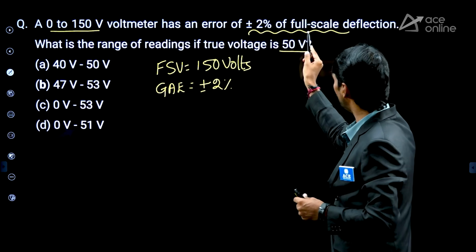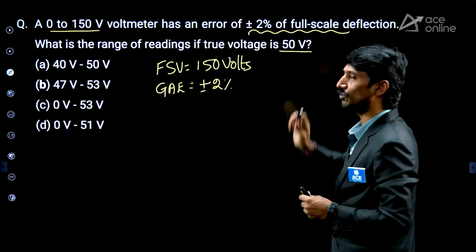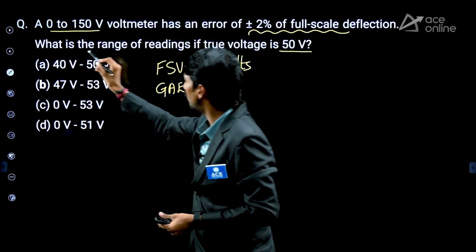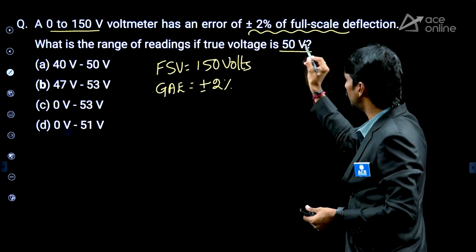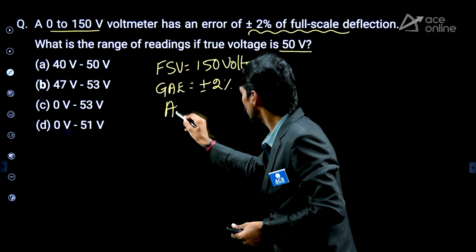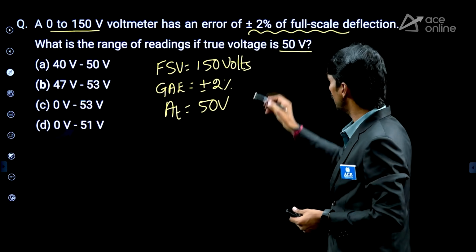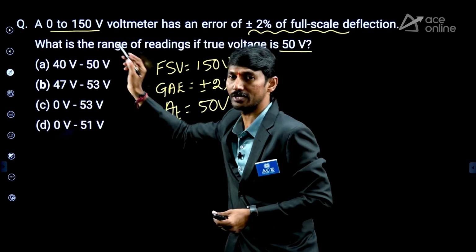If any error is with respect to full scale value, that is guaranteed accuracy error. And the true value is 50 volt. What is asked? The range of the corresponding reading.